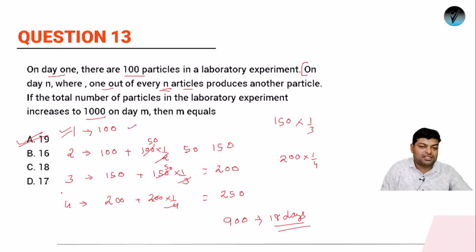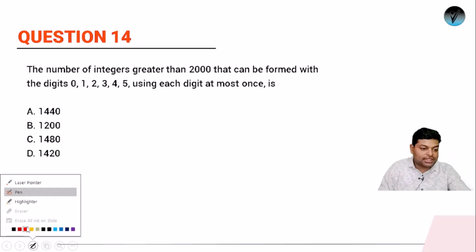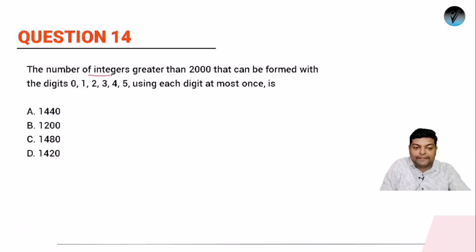Okay, very easy question. If you just understand the language a little, it's not a very difficult one. Next we have question number 14. It says the number of integers greater than 2000. It has not said how many digits. So it can be 4 digit numbers, 5 digit numbers, and even 6 digit numbers.